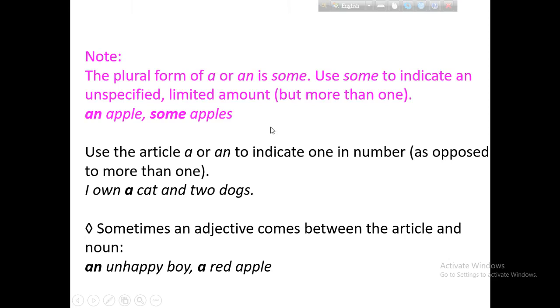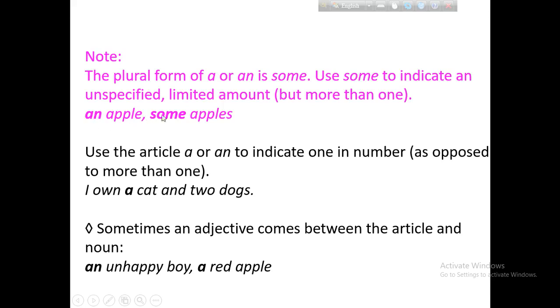We also see that the plural form of a or an is some. If you want to specify an unspecified more than one thing, two, three, four, five things, you may use some before the noun.